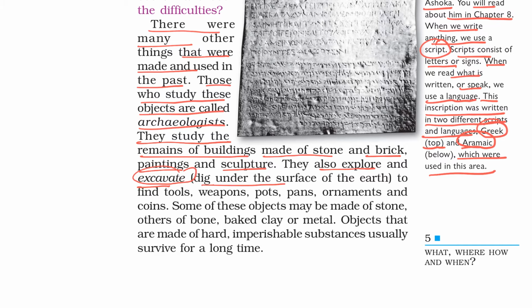Excavation means digging under the surface of the earth. They also explore and excavate to find tools, weapons, pots, pens, ornaments, and coins. Some of these objects may be of stone, others of bone, brick, clay, or metal. Objects that are made of hard, imperishable substances usually survive for a long time.